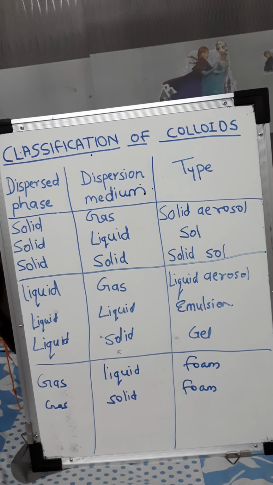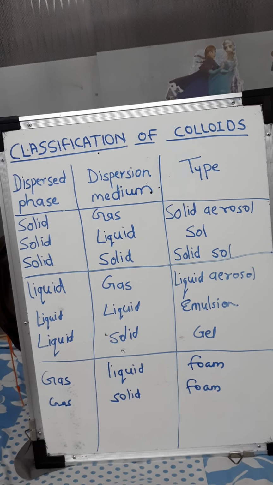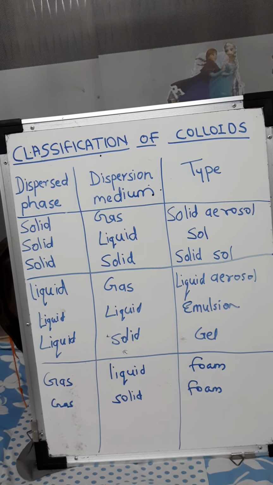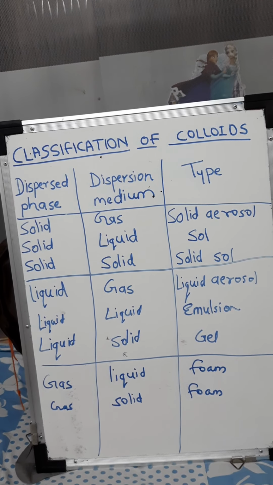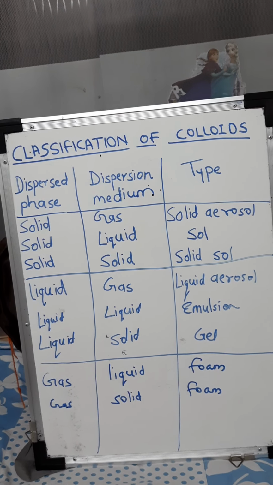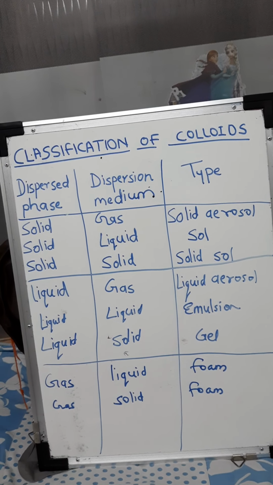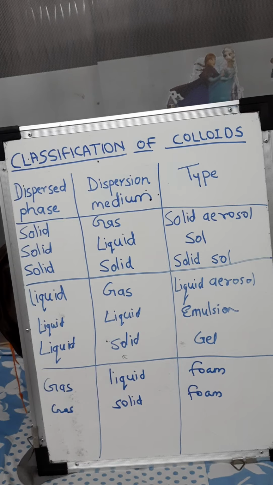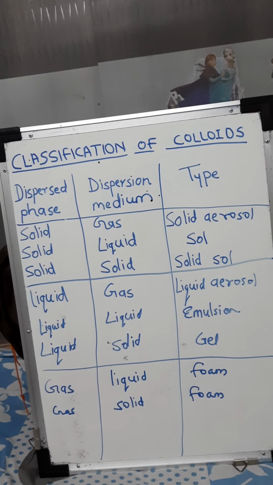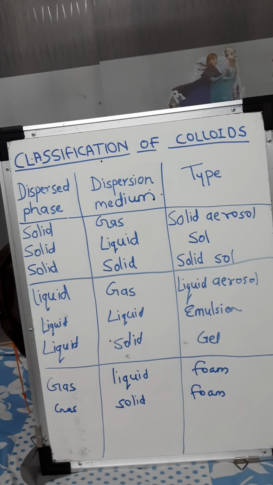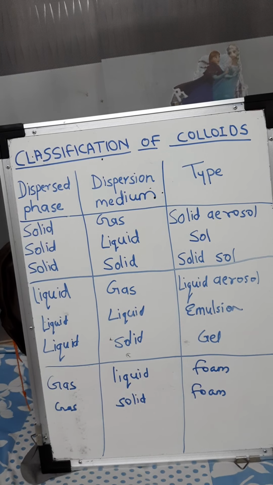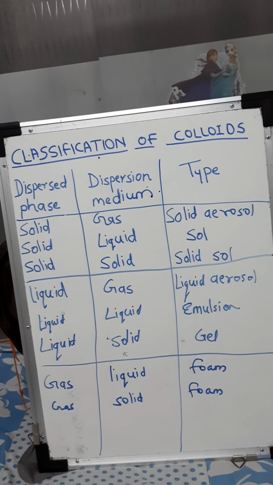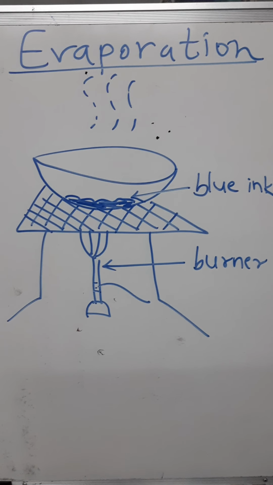This type of colloidal solution is foam. Then you must have seen sponge. Yes, whenever you are squeezing it, air goes out. Or pumice stone. Pumice stone is porous. So in those stones, air is present, right? Or cork. So these are the examples of some colloidal solutions.